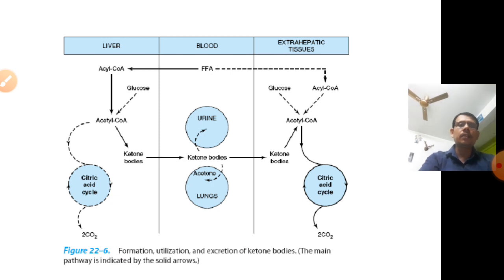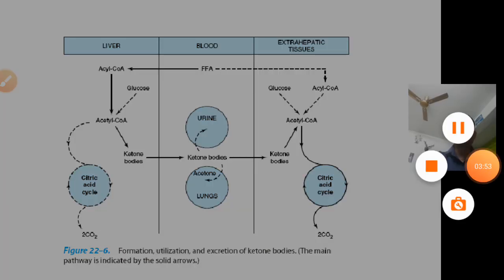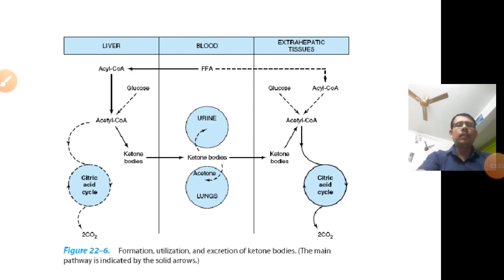The excess acetyl-CoA gets into the citric acid cycle or TCA cycle and produces carbon dioxide, and the excess acetyl-CoA is converted into ketone bodies. The ketone bodies enter the bloodstream as acetoacetate or acetone in the lungs, and if the excess is higher, it will be excreted through urine.